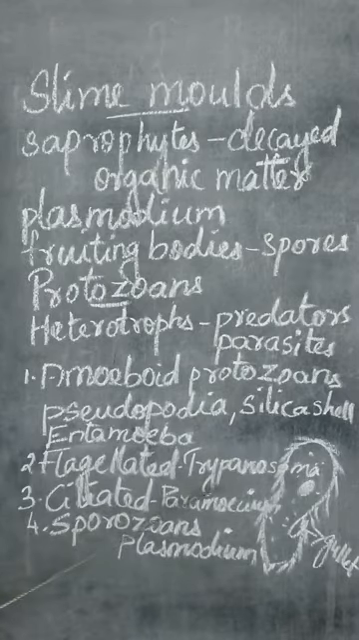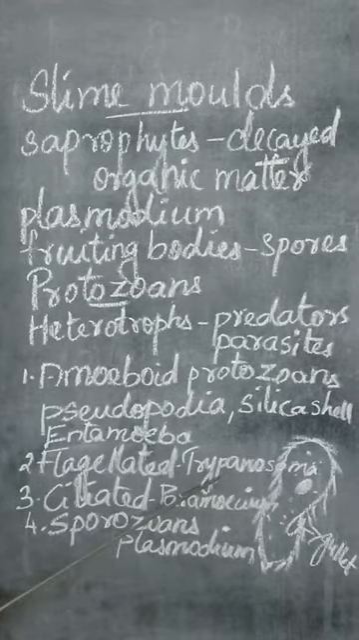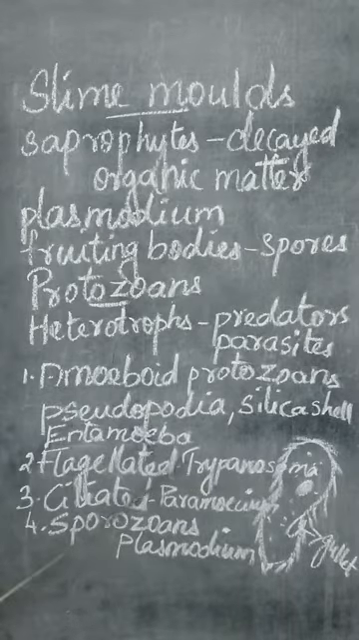So that is about the flagellated protozoans. Most of them have the flagella for their locomotion. Locomotion means moving from one place to another place. And one example for that is Trypanosoma gambiens. Now next is ciliated protozoans.